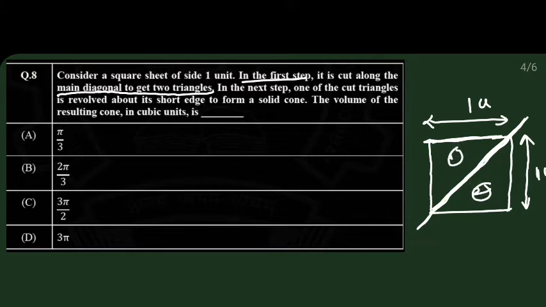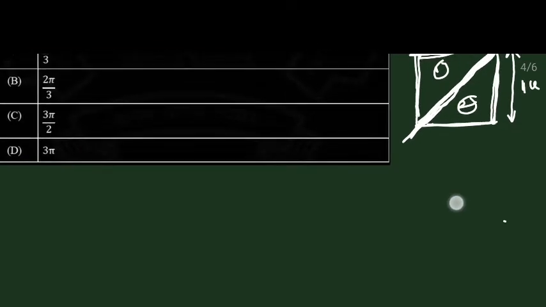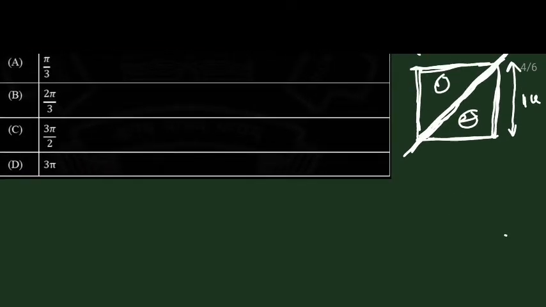In the next step, one of the cut triangles is revolved about its short edge to form a solid cone. Then the volume of the resulting cone in cubic units is. Now he cut this square, and it formed two triangles. This is one triangle and this is another triangle. He's asking to take one triangle, so we will take one triangle here.